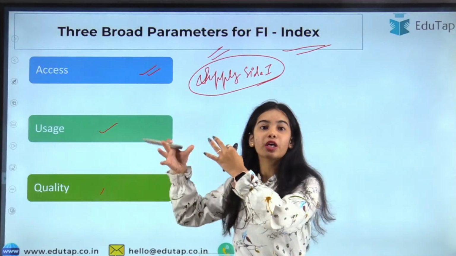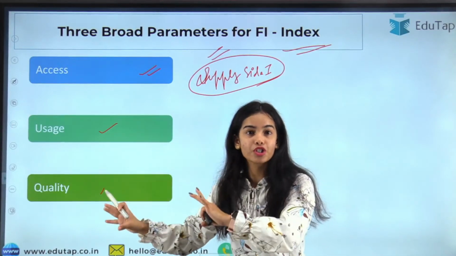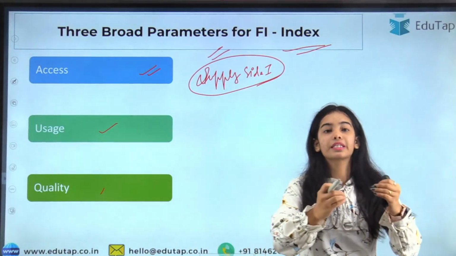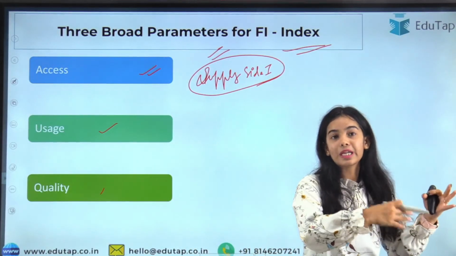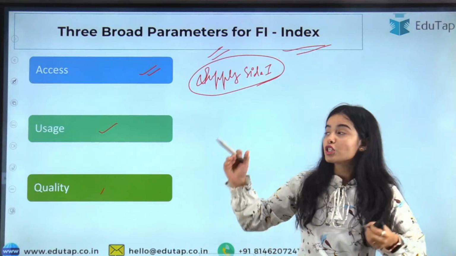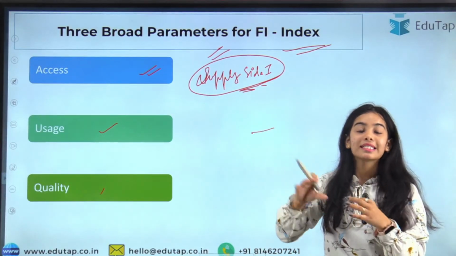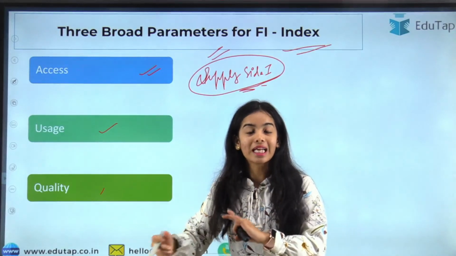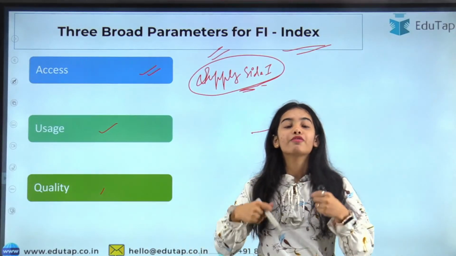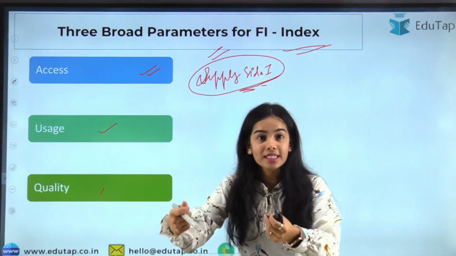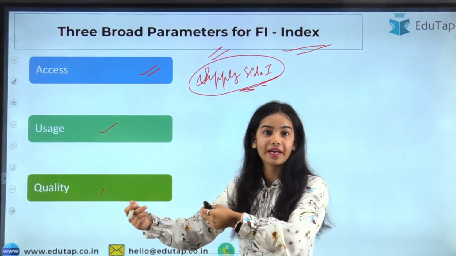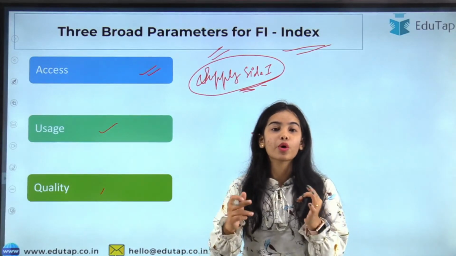Are banks being opened? Is the physical infrastructure available? Is insurance being provided to the people? So access shows the supply side of financial inclusion: the facilities, products and services are being provided. Do you have a bank account near your house?